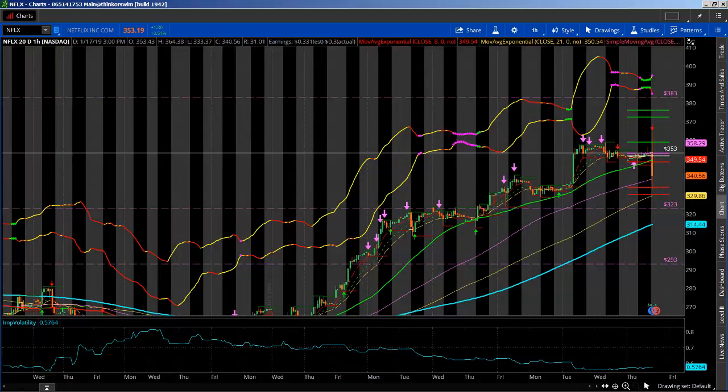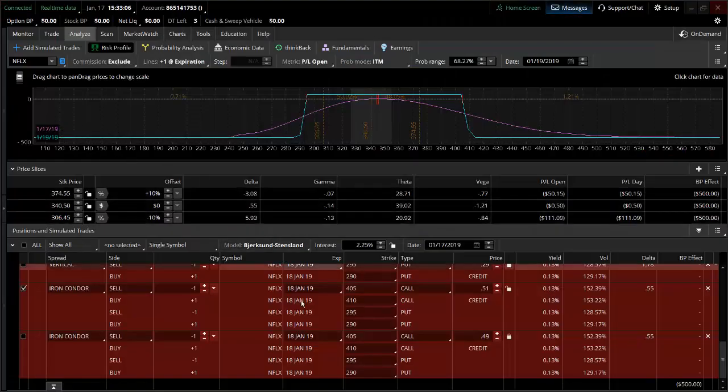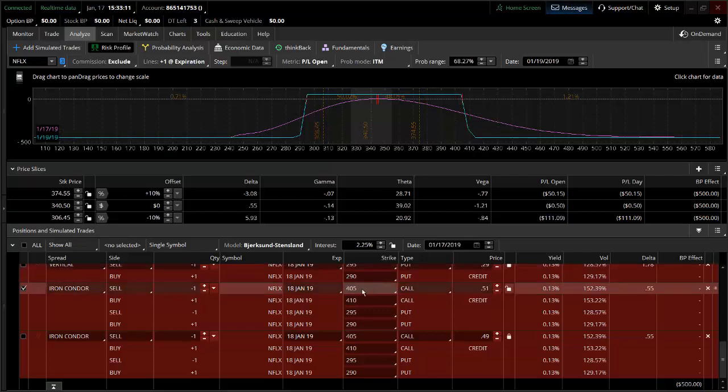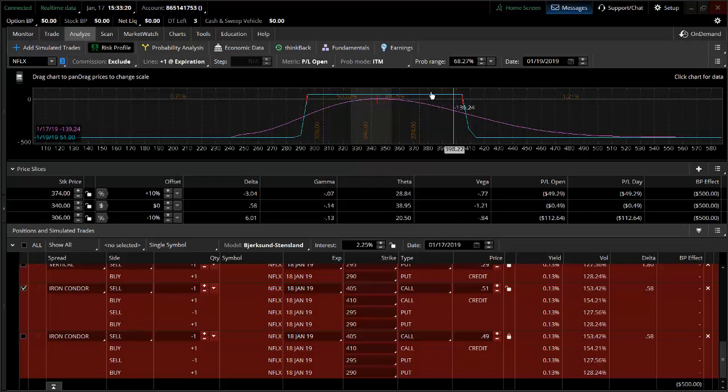So here's one setup you could look at doing. This is an iron condor credit spread on Netflix, selling two standard deviations out of the money. It's basically selling a 405, 410 call credit spread here and a 295, 290 bull put credit spread here. So all in this zone is max profit. $51 potential profit, risk of $449, so an 11% return. But the reason you would do this is because it's got a high probability, about a 95% probability, that the price will close inside of this range.